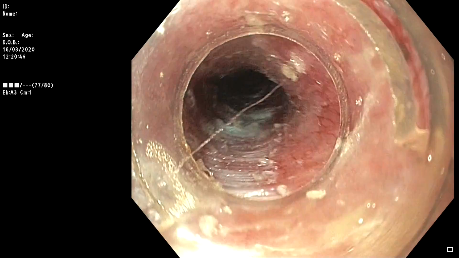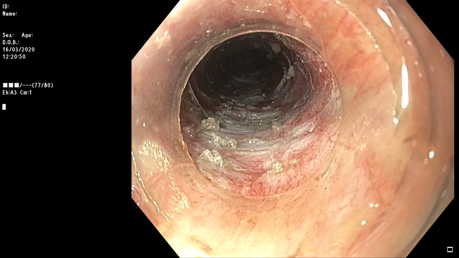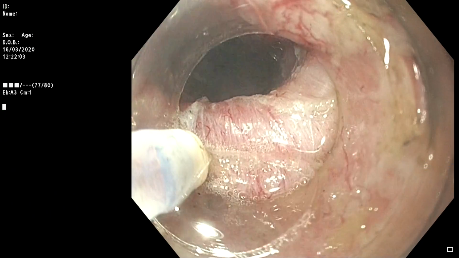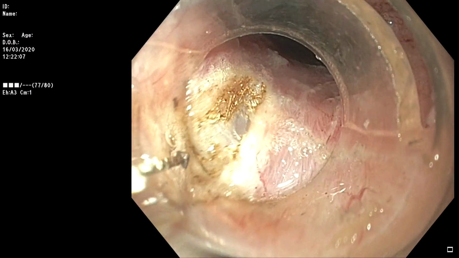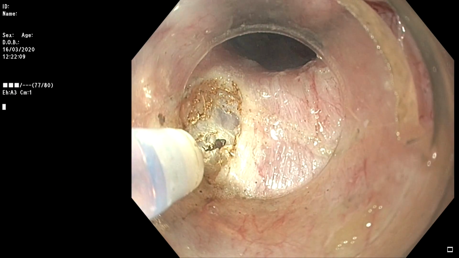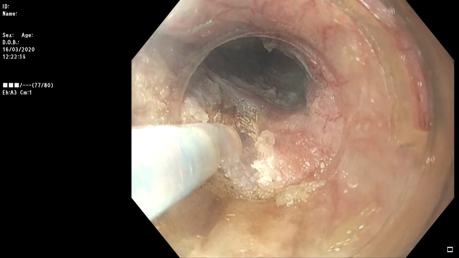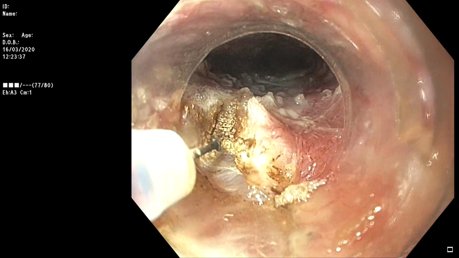After completion of submucosal tunneling, the myotomy was started. The site of myotomy corresponded to the site of spastic contractions as visible on high resolution esophageal manometry. In the upper part of the tunnel, selective circular myotomy was performed using the triangular tip knife in the same spray coagulation mode.